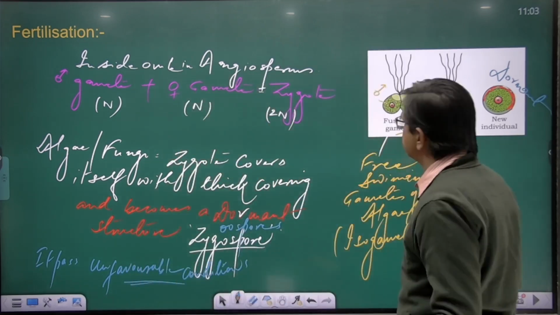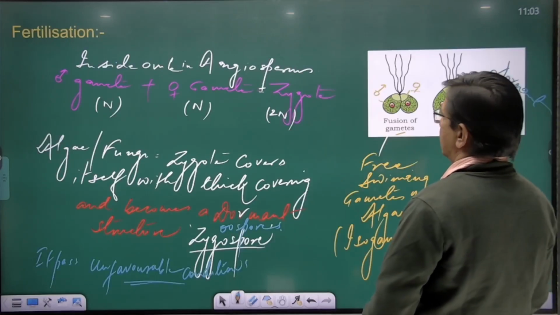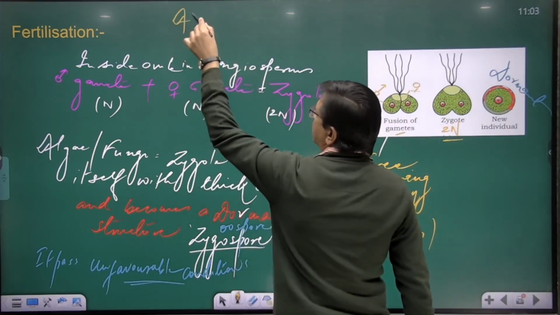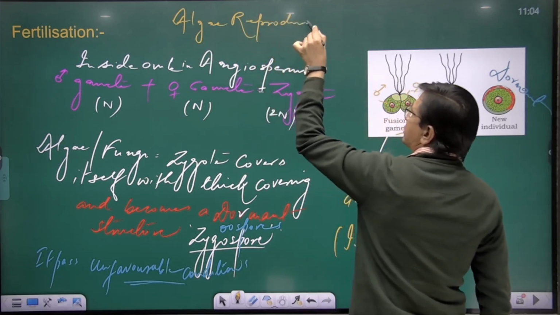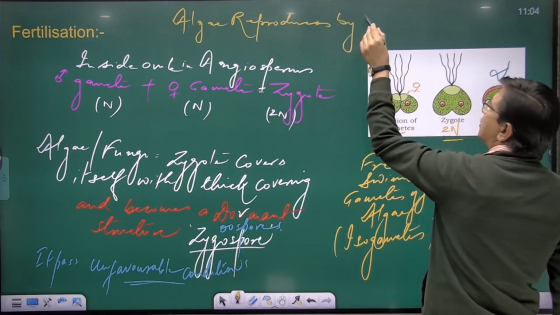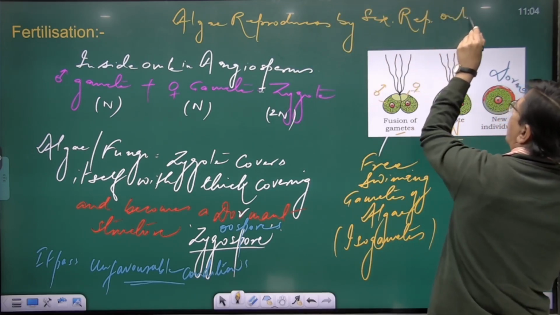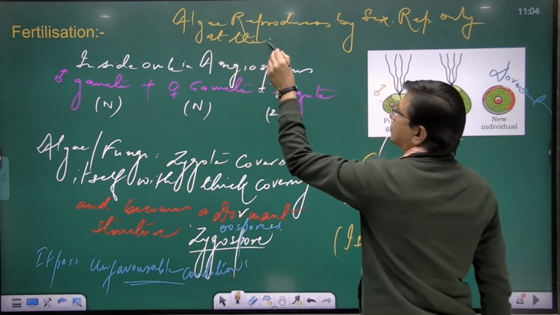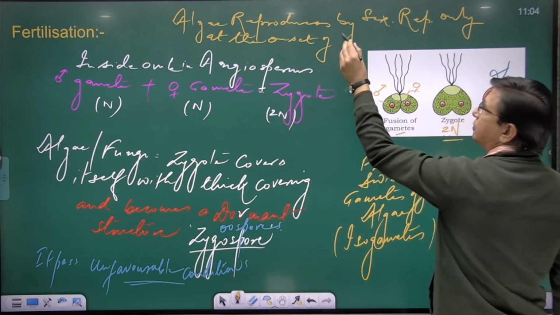That I must write here. Let me write it here. Algae reproduces by sexual reproduction only at the onset of what?